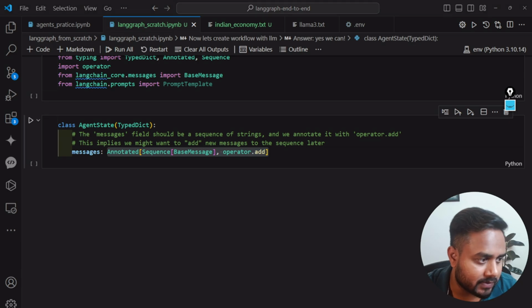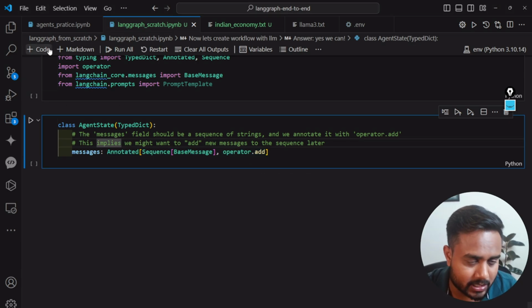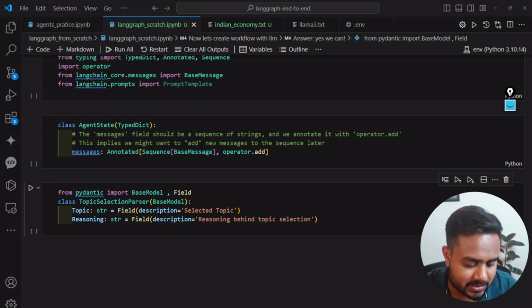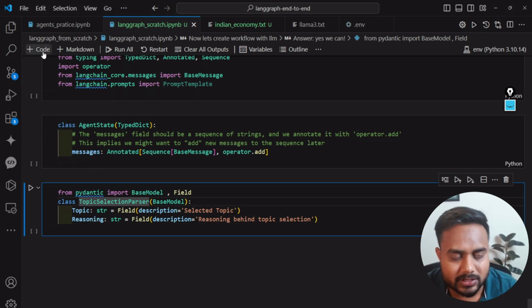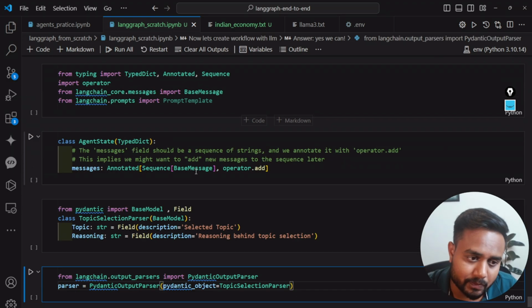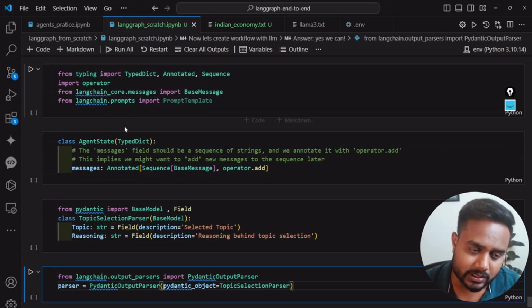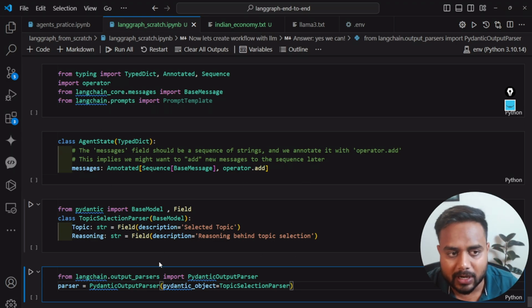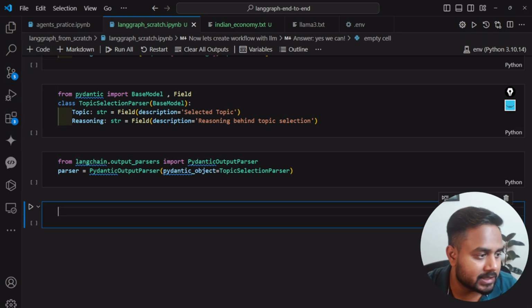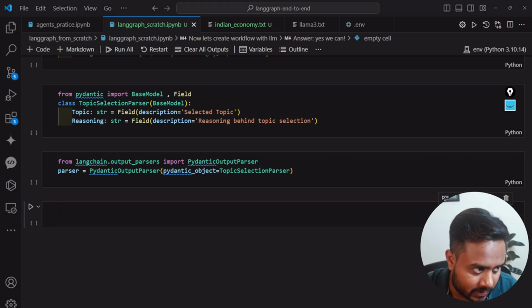Then, guys, here I'm going to define one Pydantic class, and I'm going to create one more custom class, which is a Pydantic parser. I will let you know what this is, and once I execute the code, everything will be clear in front of you. Got it? So this is the three to four things, and I will come to why I wrote it. Now, whenever I have to create a node, a node is nothing but a function, as you know. So here, guys, I'm going to create one function.